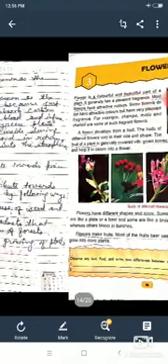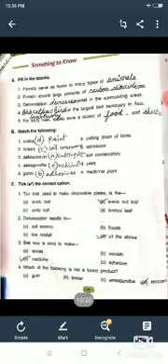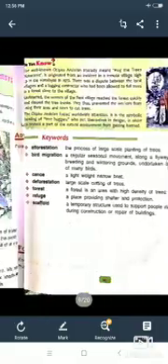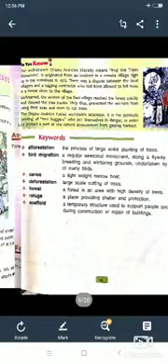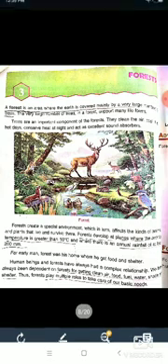I hope I have given all the question answers of the chapter on forests. Everyone will copy this and learn this, and these are the keywords. I have given the keywords of chapter 2 and chapter 3, everything, so we will prepare for the test.